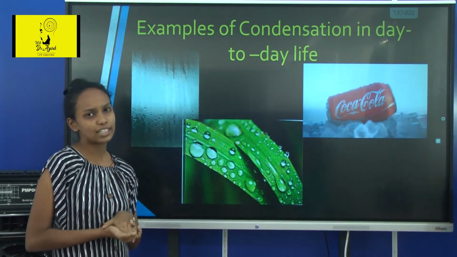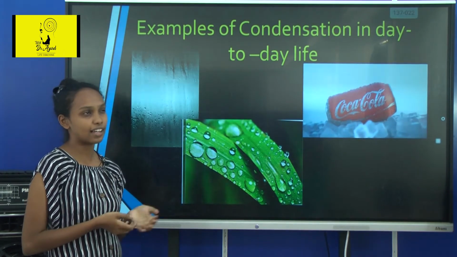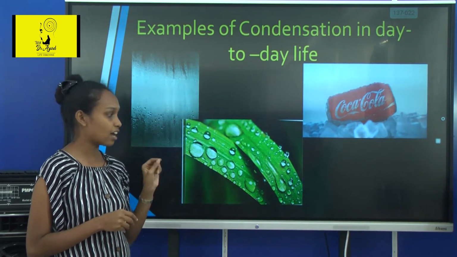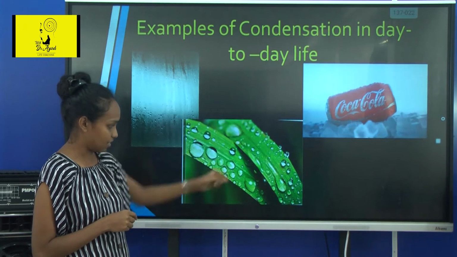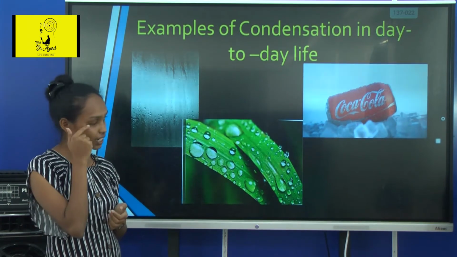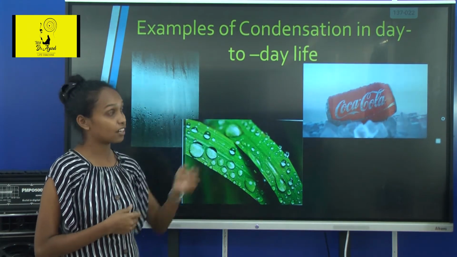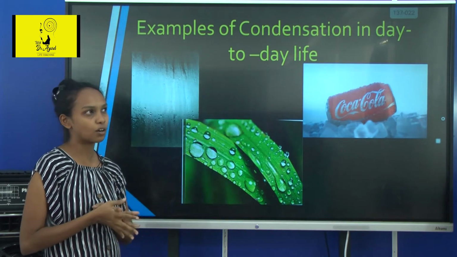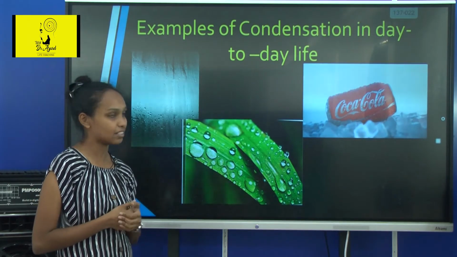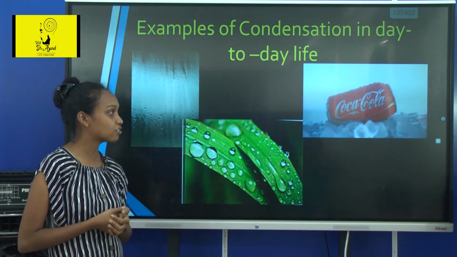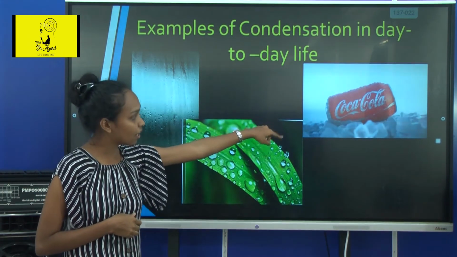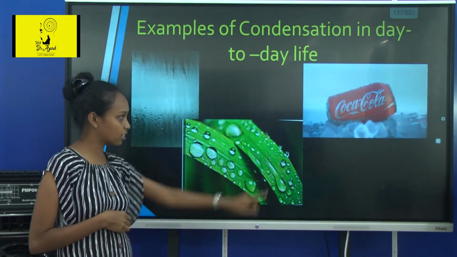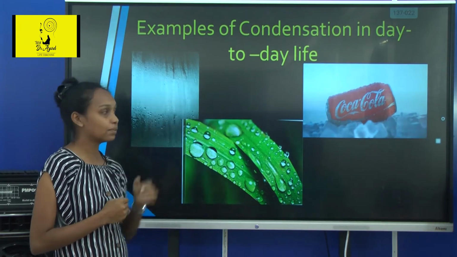You might have noticed when you get up in the morning and walk in the garden, there are dewdrops on grass like this. This is a result of condensation. Next, when you go out and buy soft drinks like Coca-Cola or Sprite, you can see in this tin of Coca-Cola there are droplets of water.